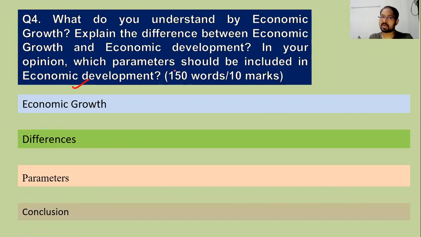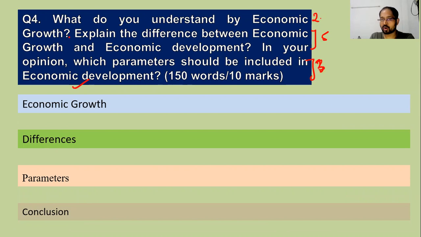So the question has three parts. First part is, what do you understand by economic growth? So you can bifurcate this question into marks. Okay, 2 marks for your understanding of economic growth. Then you need to explain the differences between economic growth and development, 5 marks. And then which parameters should be included in economic development, 3 marks.